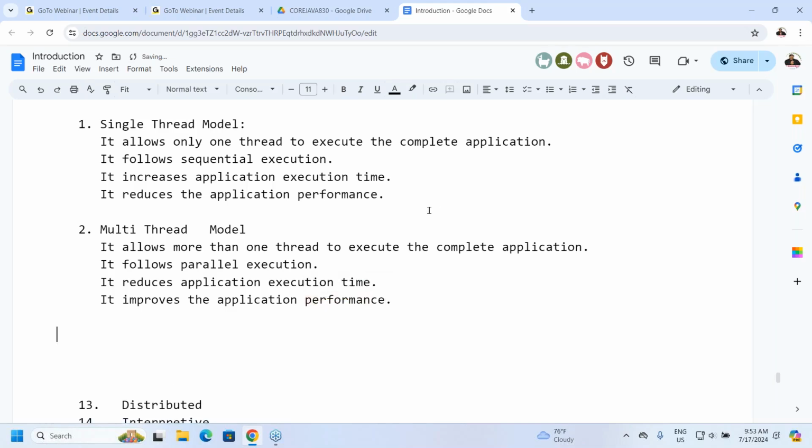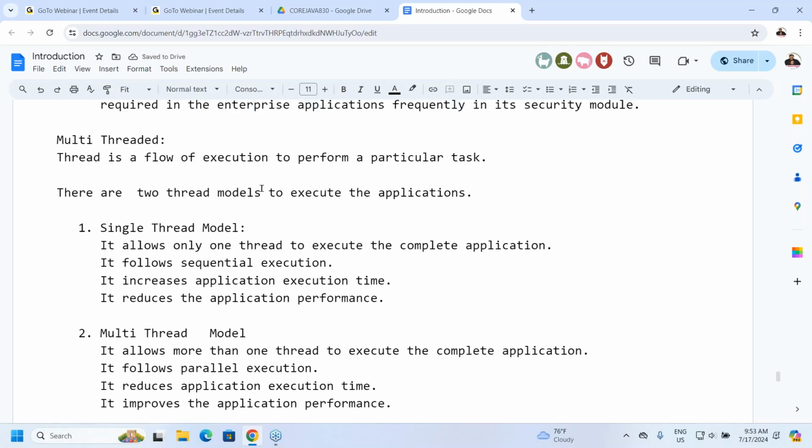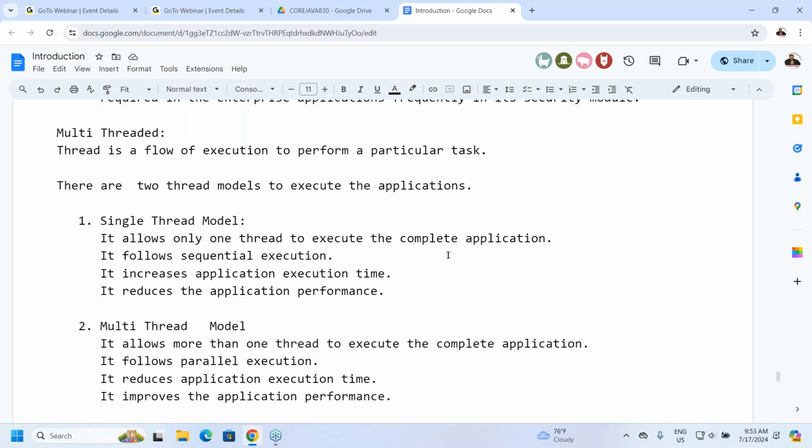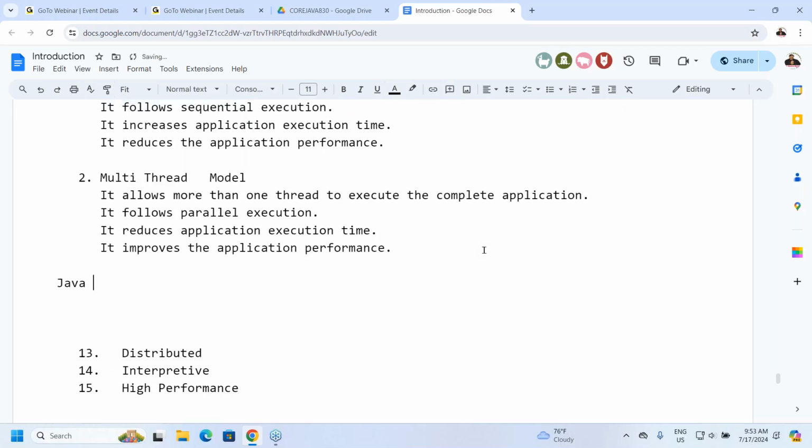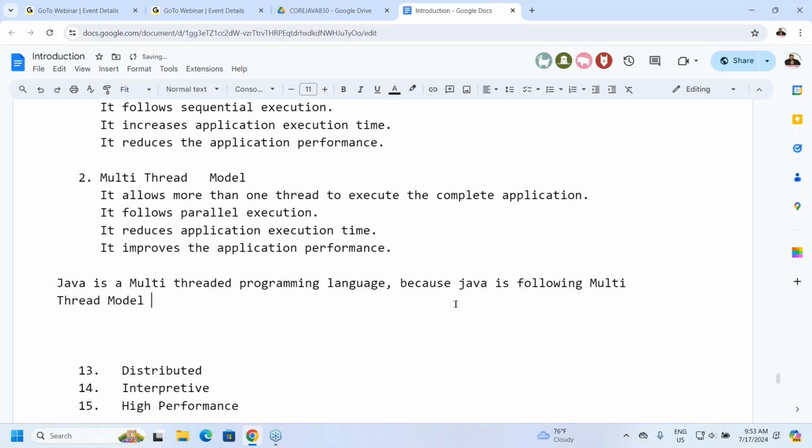That's okay, fine. We have understood what a thread is, how many thread models are available, and the information about both models. Now the point is: Java is a multi-threaded programming language. Why? Because Java follows the multi-thread model to execute the applications.